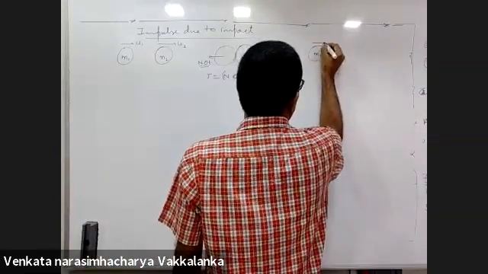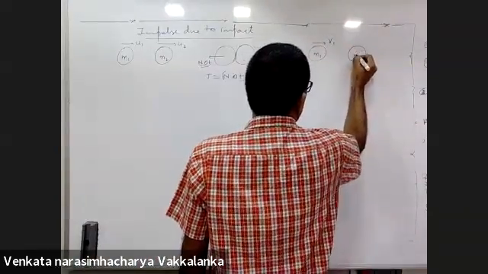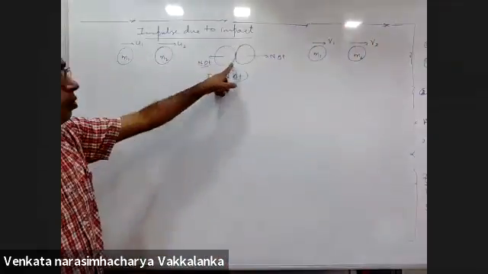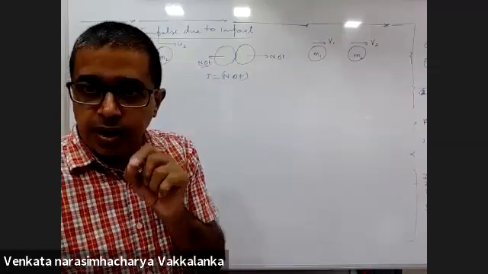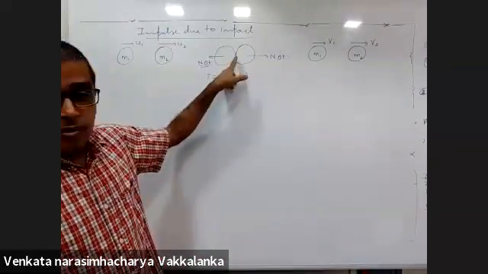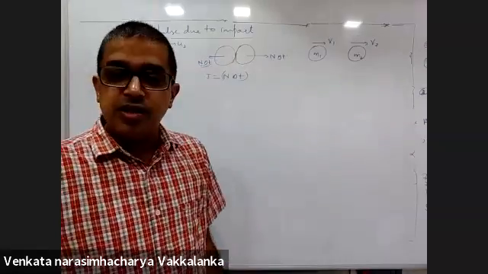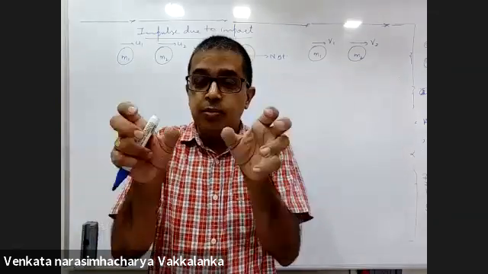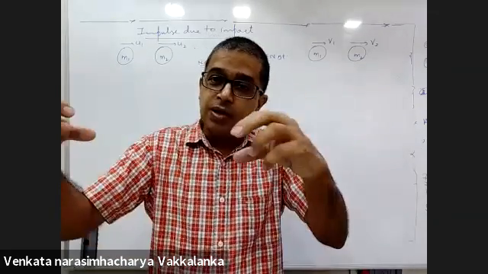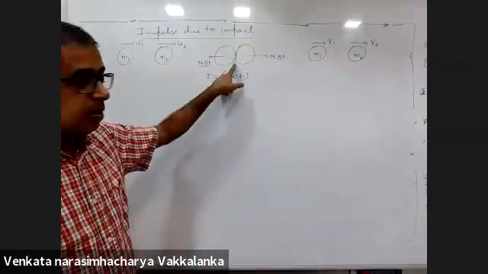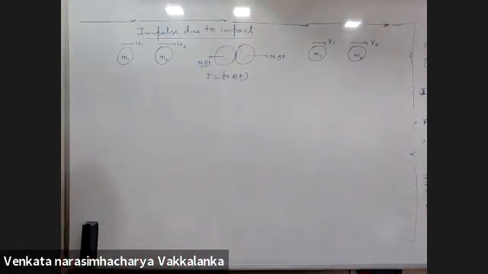M1 will keep moving after the collision with a velocity V1, and M2 will keep moving with a velocity V2. At this instant, if you recollect, both will be moving with the same velocity. At maximum compression, both will be moving with the same velocity. Now you have a million ways of proving it. You have 2 masses with a spring in between. At maximum compression, both will be moving with the same velocity.